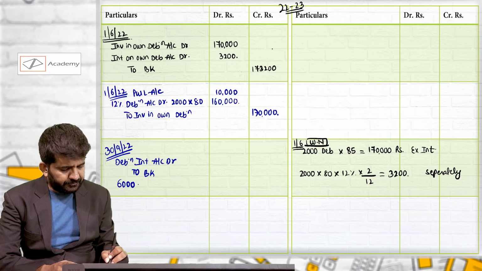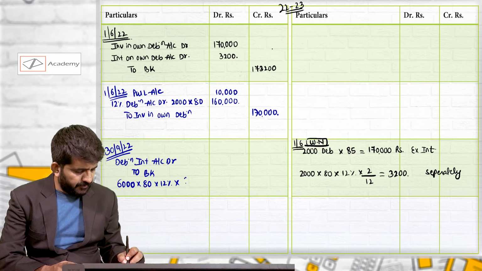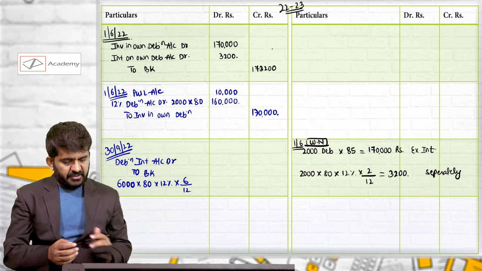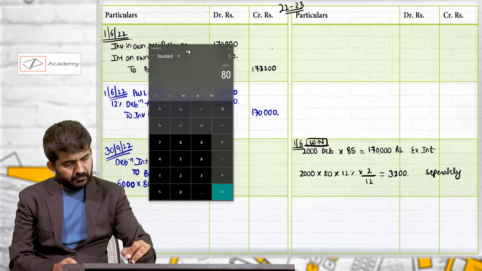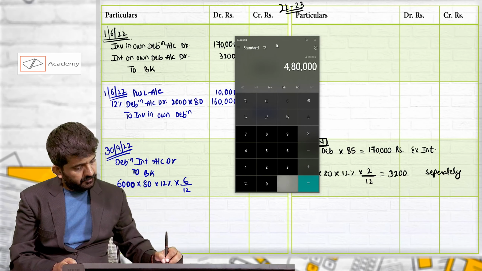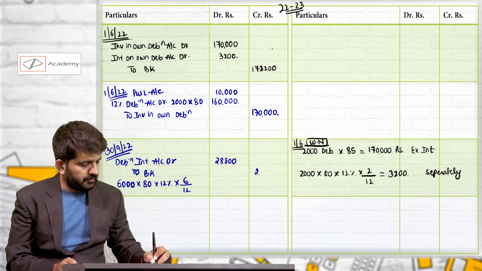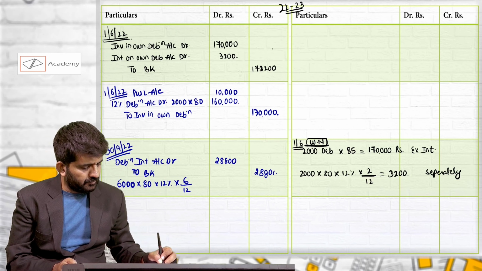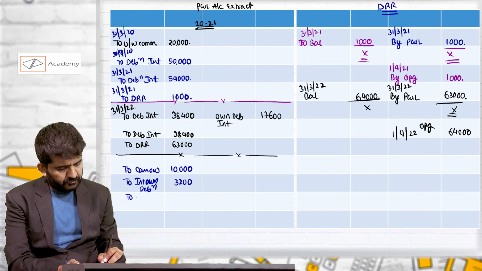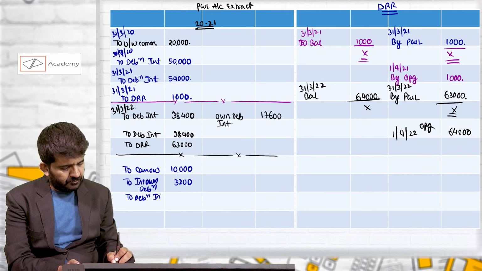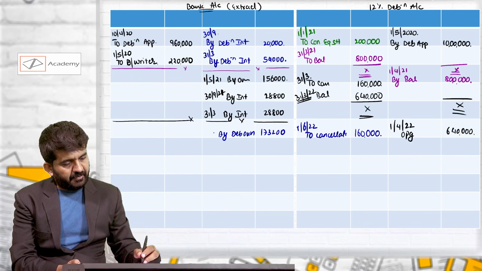There are only 6,000 debentures of 80 rupees into 6 divided by 12, 28,800. Again, debenture interest will be closed in P&L account. Bank will be credited by 28,800.